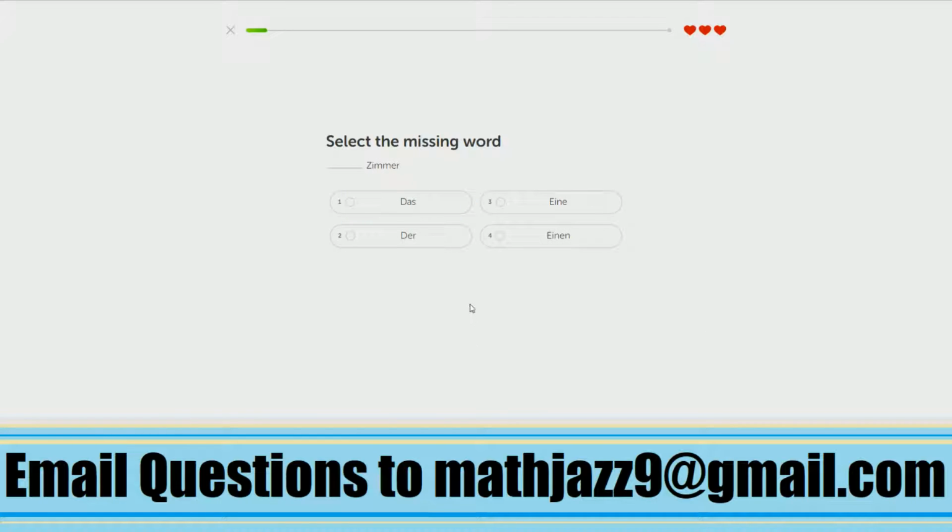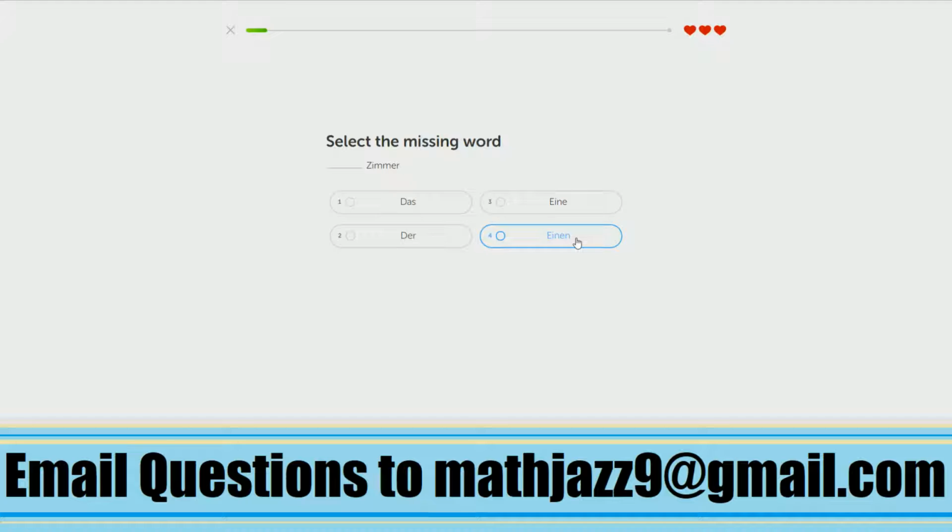Okay. Zimmer is a neutral noun, so we have to find in this list a neutral article or indefinite article. Eine is feminine, einen is masculine, but it's accusative, and usually when you just write a word by itself, you use the nominative.